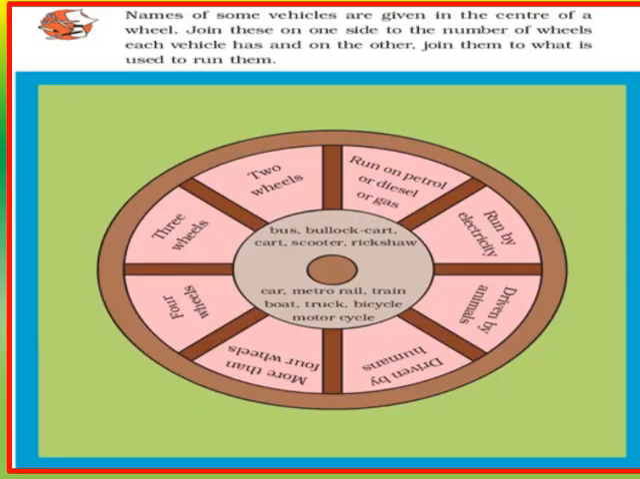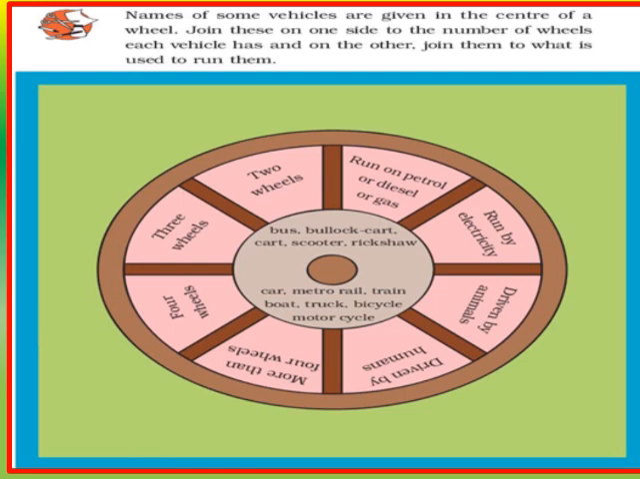Children, let us start this lesson by solving a question. The question is: names of some vehicles are given in the center of a wheel. Join this on one side to the number of wheels each vehicle has, and on the other join them to what is used to run them.